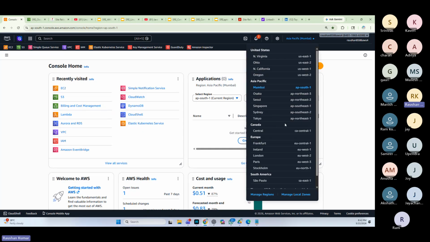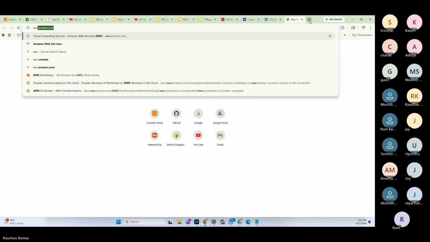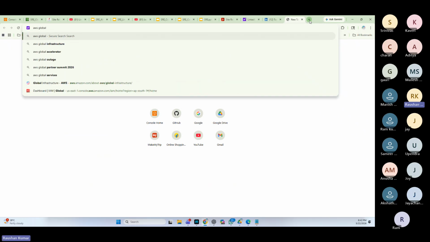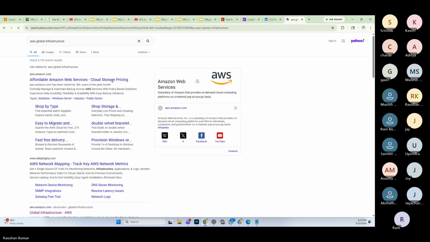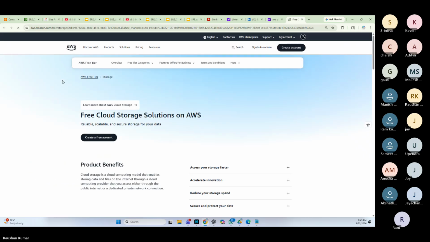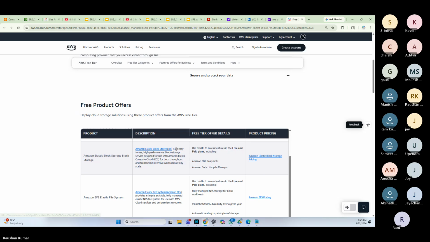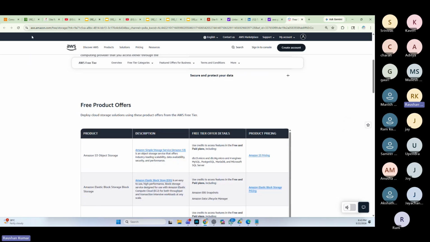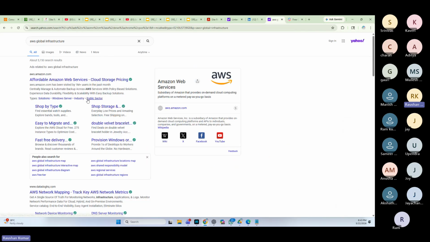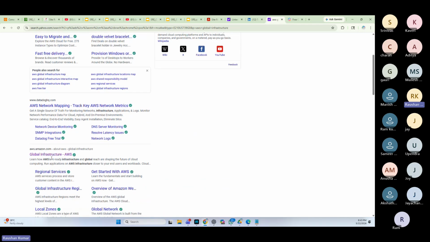Right now, there are so many regions. I'll talk about regions and how many data centers we have. We have regions across the globe. So if you go to AWS global infrastructure, look at this.